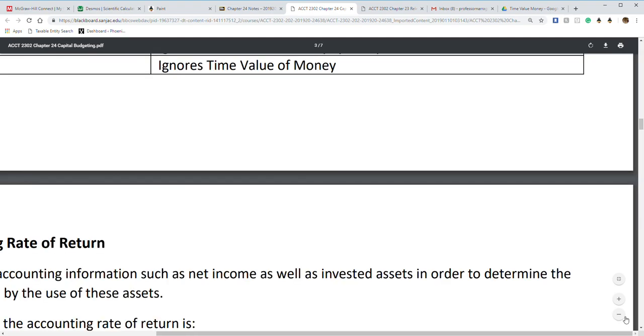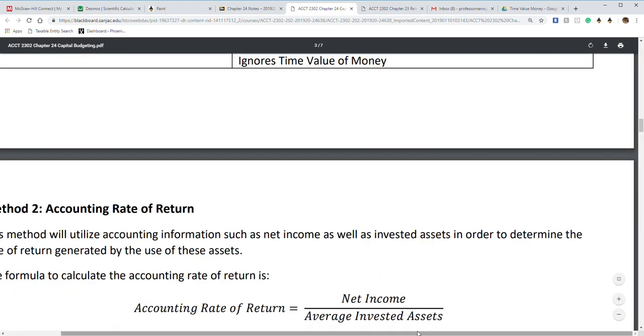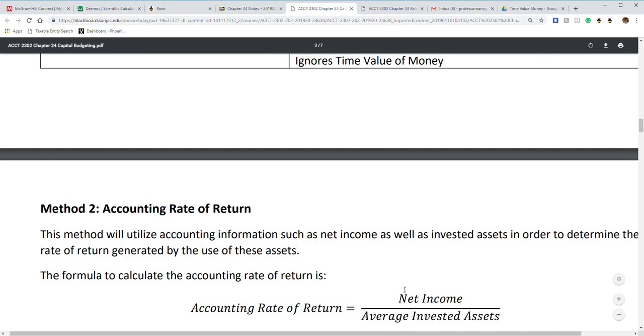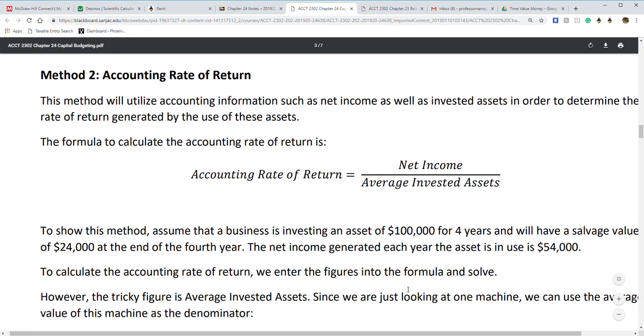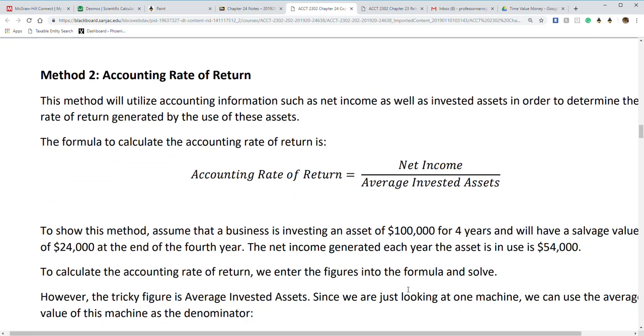Alright, let's zoom out because I just wanted to show you that chart a little bit easier. So the method number 2 is the accounting rate of return that we can use to see if a capital project is good or bad, what we're going to make our decision based on.